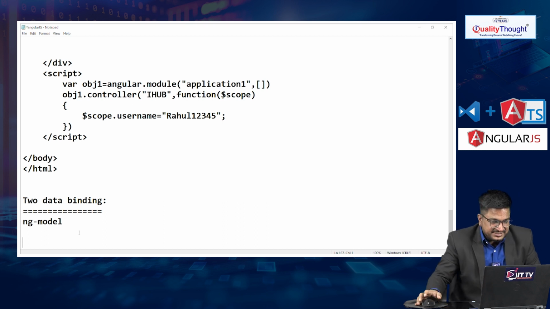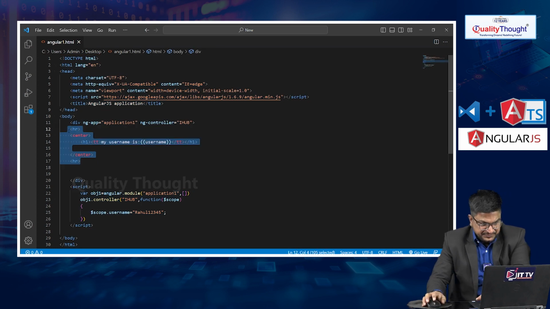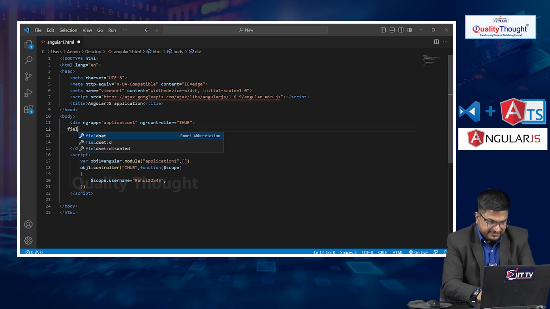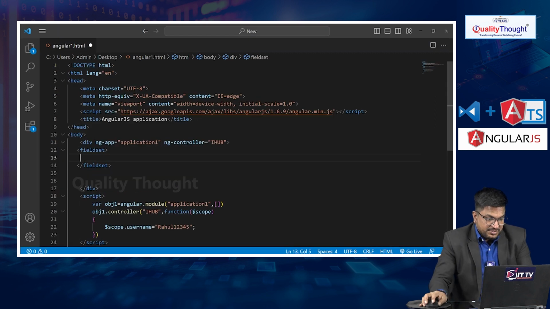So let us understand. I want to create a simple login form here. Let me remove all this here. I want to use one fieldset, and let me use one legend. Let me increase the font size here.